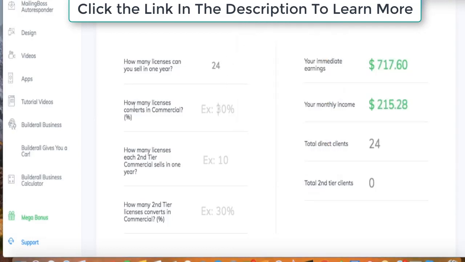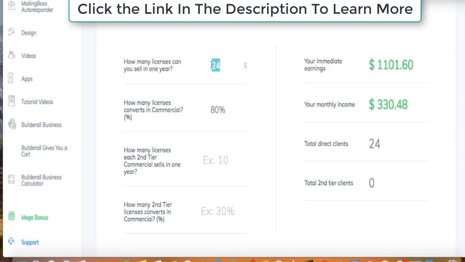So how many licenses convert to commercial? This means how many people are going to do the $49 per month plan, basically promoting the software. That's going to be our main demographic of people. So let's say 80% of them convert. The next thing is how many licenses each second tier commercial sells in 1 year. Basically, you're going to be giving these people training that signed up under you. So let's say all of them sell the same amount as you, or let's even say less.